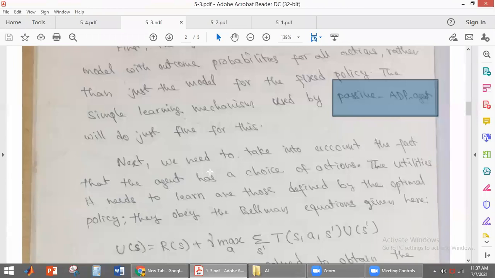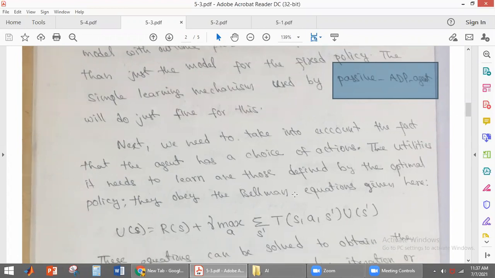So what is the next step? The next step is we need to take into account the fact that the agent has a choice of actions. The agent can take different choices of action: either it can go left, right, up, down, like that. So the utilities it needs to learn are those defined by the optimal policy. What the agent has to learn now is the utilities.